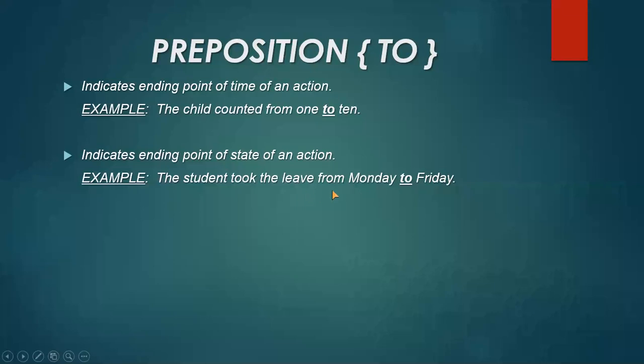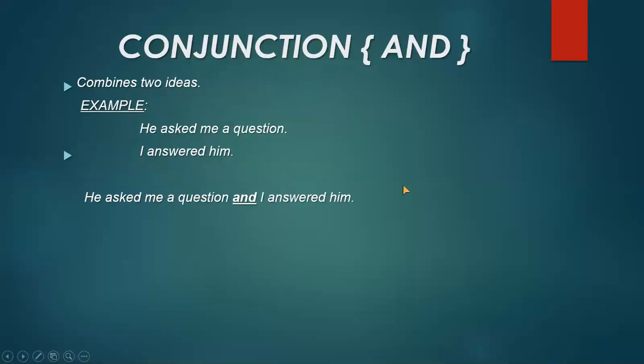Again, you can see that from and to come together in the same sentence, because from is showing the beginning point of an action and to is showing the ending point of state of an action. Again, you can see that Monday to Friday, that means the days are showing the state of the action, and Friday is the ending point, so to is placed before that. I hope you are understanding very carefully. We have completed the topic preposition. If you have got any problems, any queries, then you will ask at the end of the lecture.